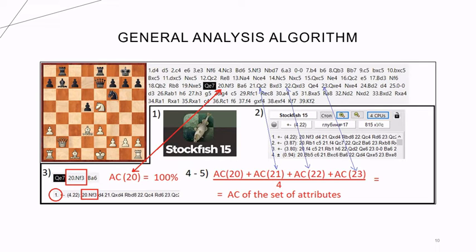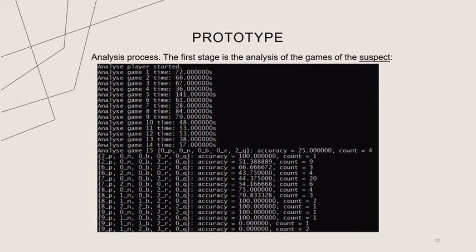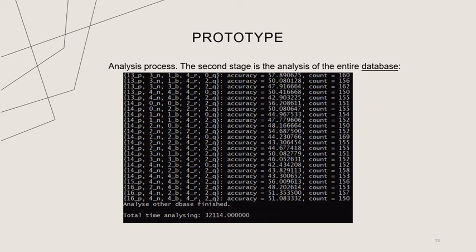So, in this way, the features of the positions, the weak and strong sides of the player, and so on are taken into account. By the time the video was recorded, a prototype of the tool has been done as a console application. Various parameters are accepted as input, such as the name of the suspect, the base in which the analysis will take place, and so on. After setting all the parameters, the analysis of all the player's moves begins. After the analysis of the player ends, the entire database is analyzed. All games that have passed the filter are analyzed, and moves are analyzed only from the sets of attributes that were encountered during the analysis of the player.